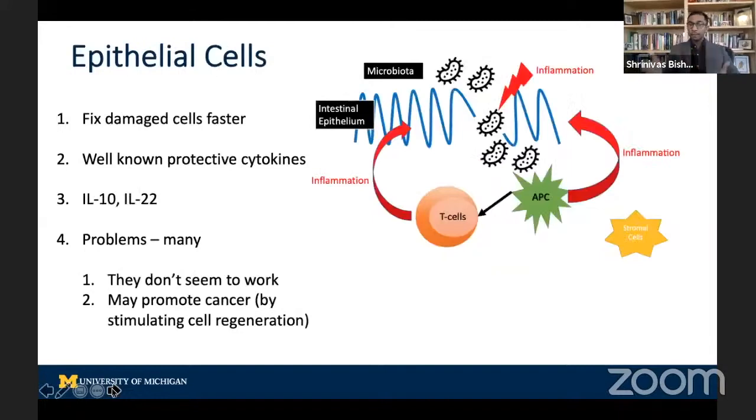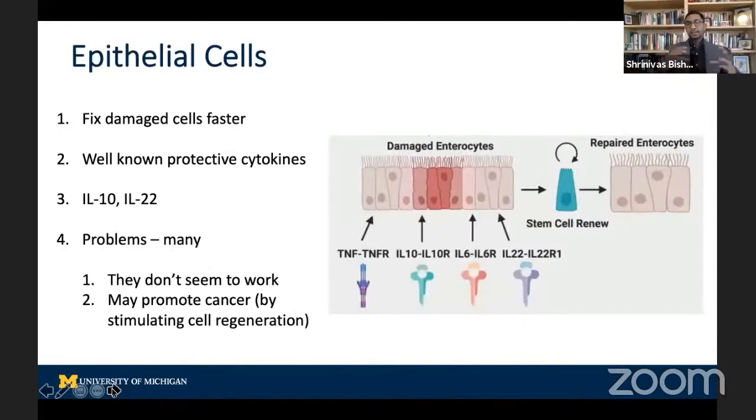Okay, what about epithelial cells? We know that the damage is happening at the level of an epithelial cell. We can try to fix it faster. And there are really well-known cytokine families that help heal epithelial cells. There are lots of problems with this. One issue is that a lot of the initial trials, in particular with IL-10, which is really well known in animal models to heal epithelial cells, don't seem to work.